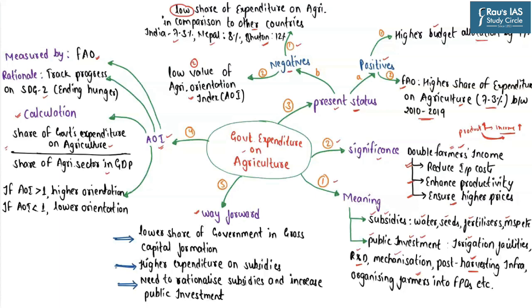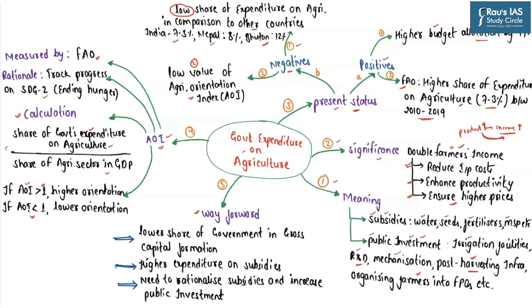If the value of the Agricultural Orientation Index is greater than 1, this basically means that the government is undoubtedly focusing a lot on enhancing expenditure on agriculture relative to its contribution to the GDP. On the other hand, if the index is less than 1, it means that the government of a country is underspending on agriculture in relation to its overall contribution to the GDP.